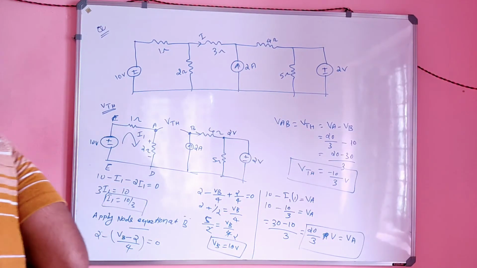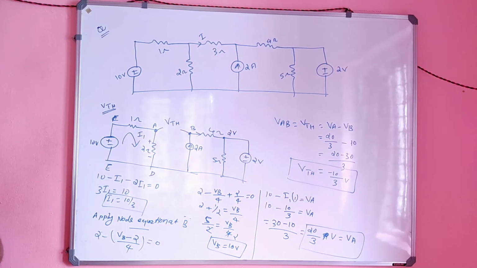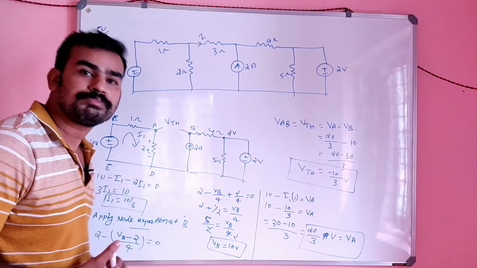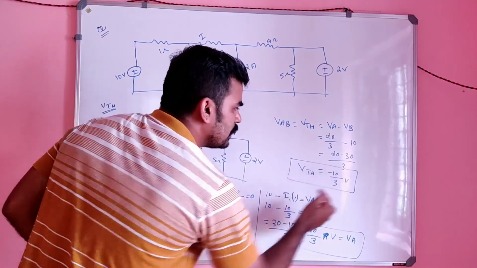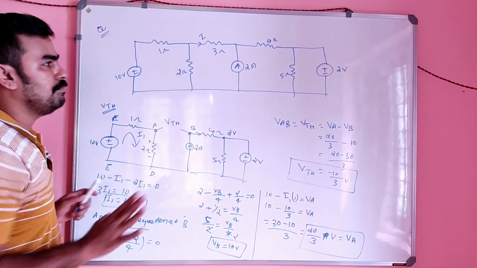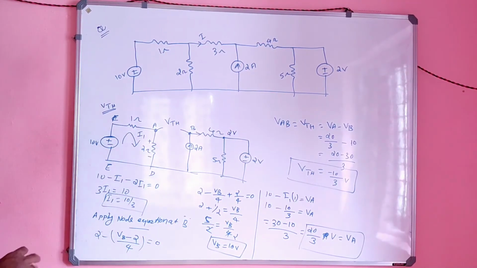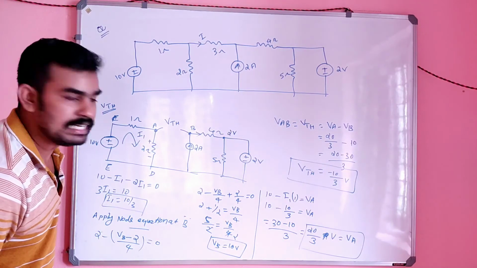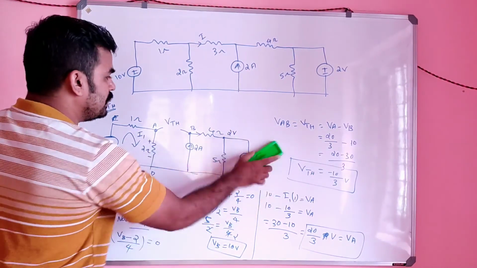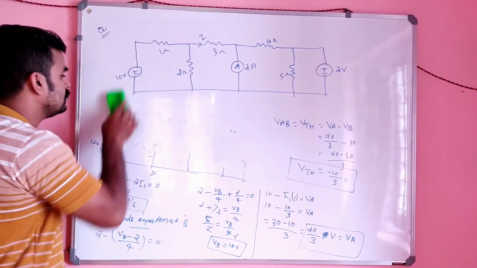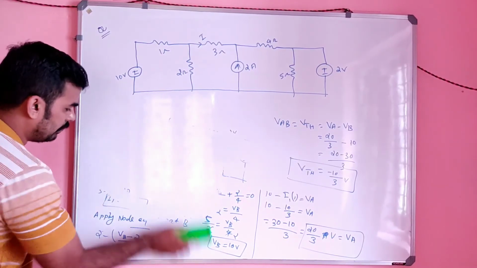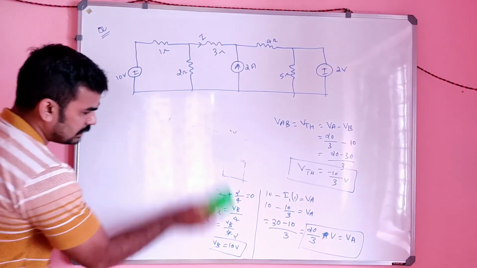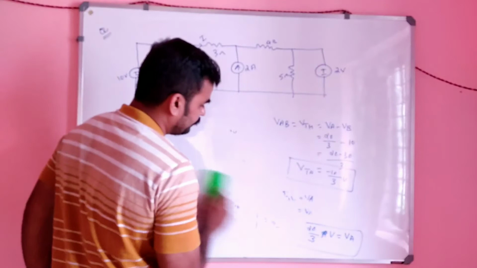Let's check. VThevenin is equal to minus 10 by 3 or not. Yes, it is minus 10 by 3. Correct. So VThevenin is equal to minus 10 by 3. You got the VThevenin value. And let's check the time now. Okay, time is there. So VThevenin is equal to minus 10 by 3. Our next step is to find RThevenin.